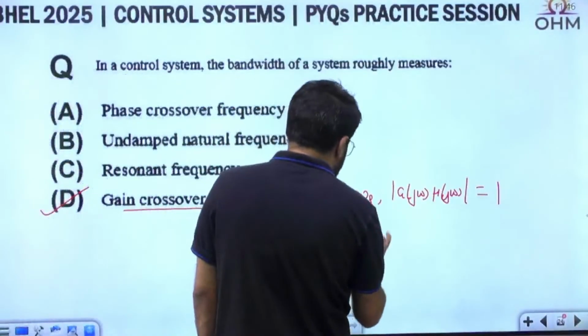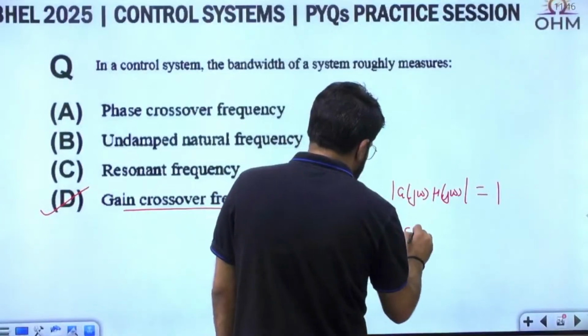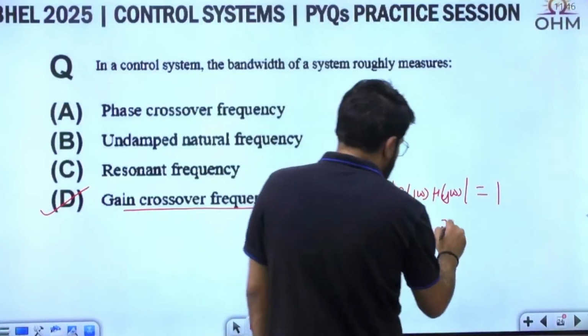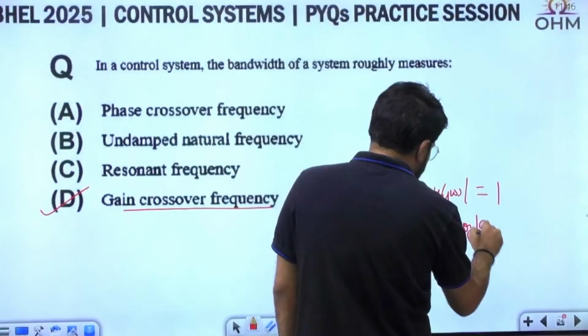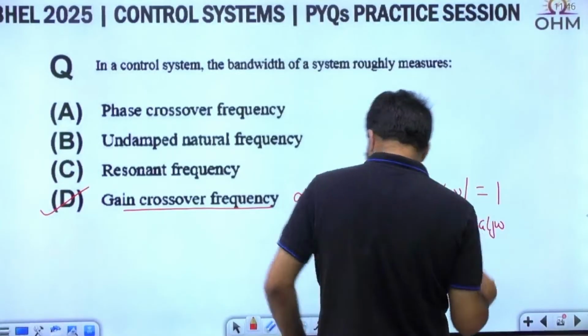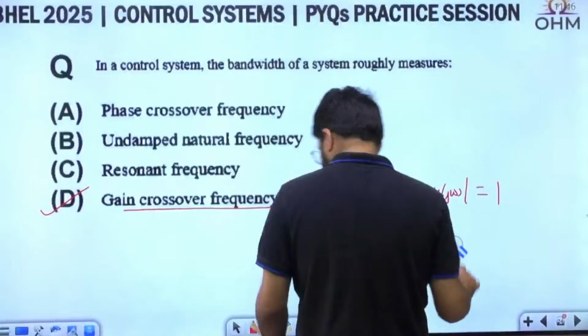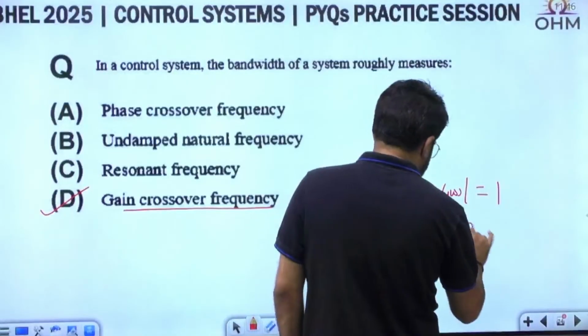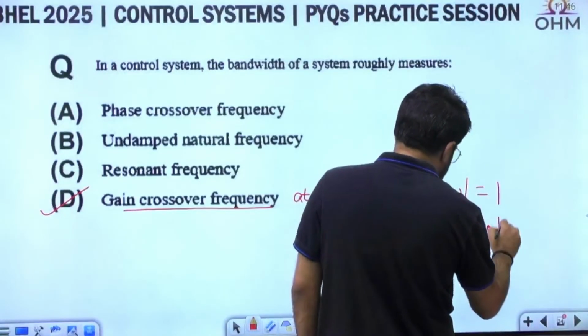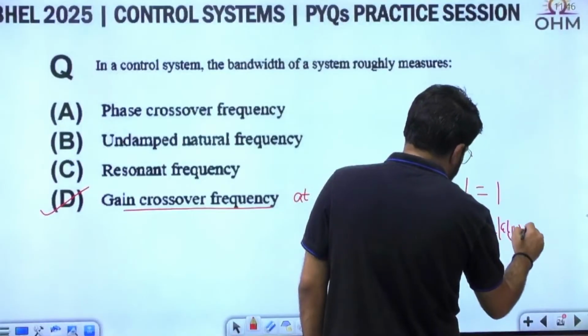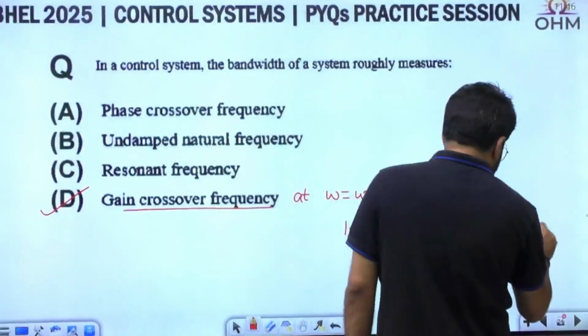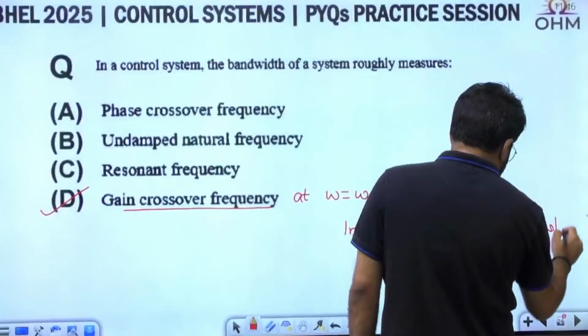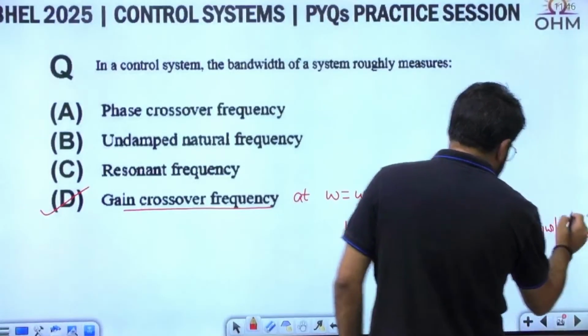Or in terms of the decibel scale, 20 log mod G(j omega), and log 1 is 0, so this magnitude in decibel scale is 0 dB.